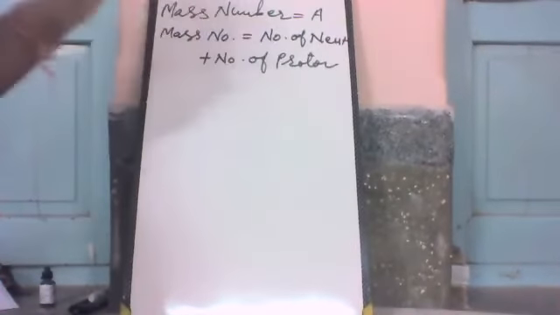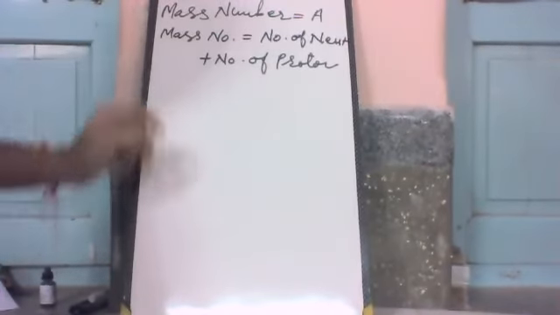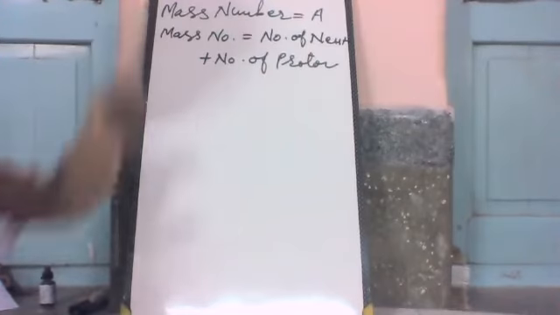The sum of neutrons and protons is known as the mass number.